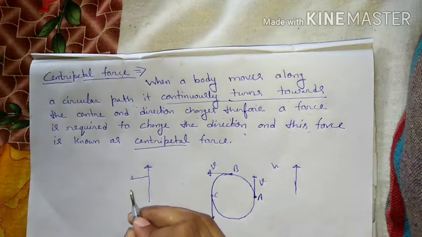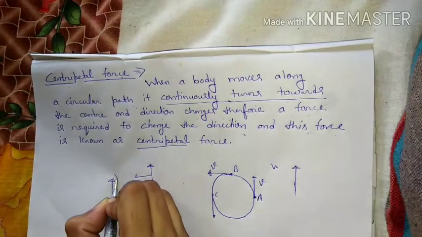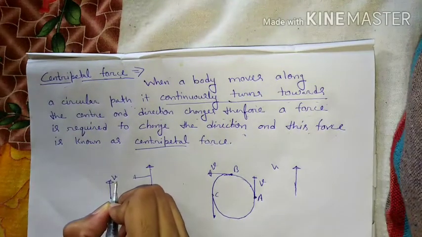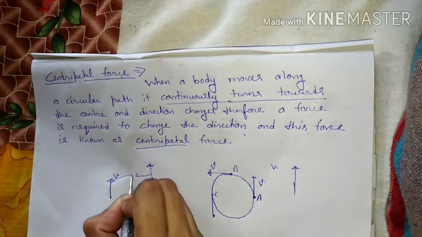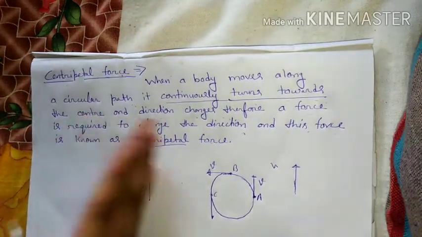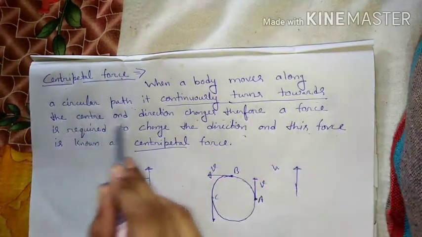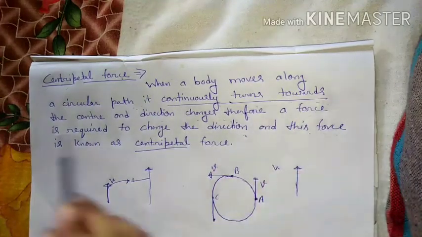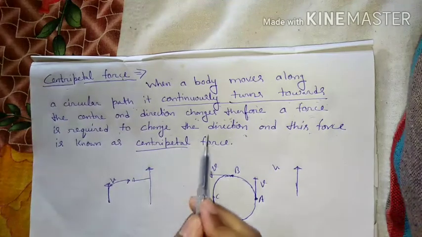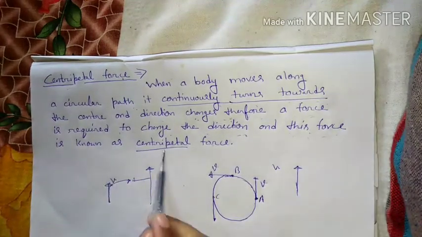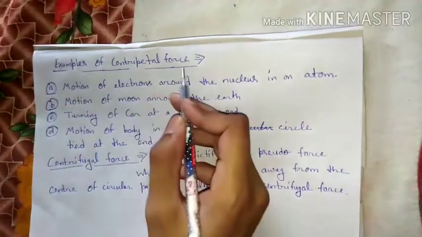The change of direction of velocity means, suppose an object is moving in a straight line path with a velocity v and it bends toward the right side. If it bends towards the right side, it means a force is acting on the body. Then we can say it is centripetal force. When a body moves along a circular path, it continuously turns towards the center and its direction changes. Therefore, a force is required to change the direction, and this force is known as centripetal force. Very simple. There are some examples of centripetal force.